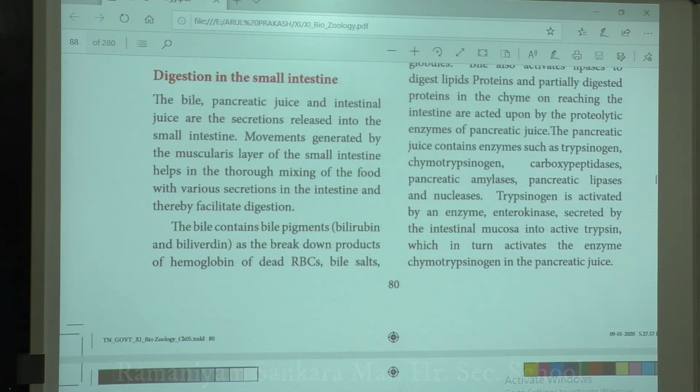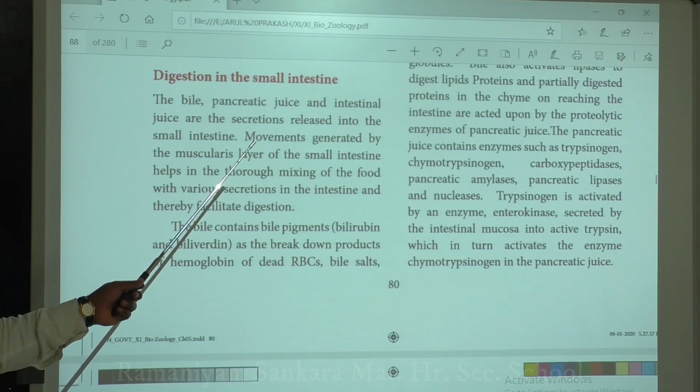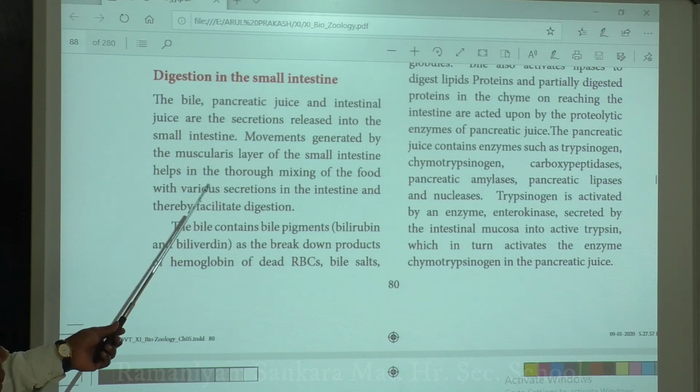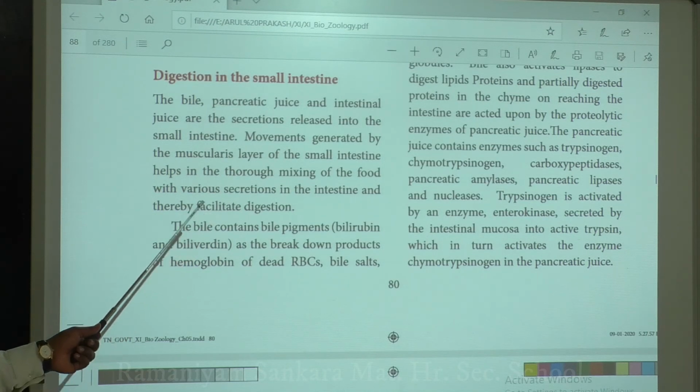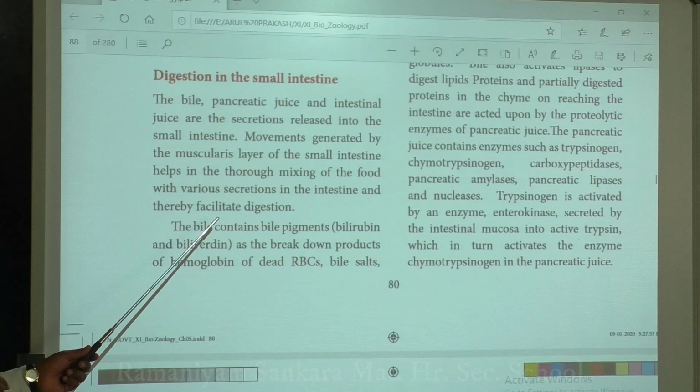Okay, the muscular movement generated by the small intestine helps the mixing of food with the intestinal juices, and because of this, it helps the digestion.